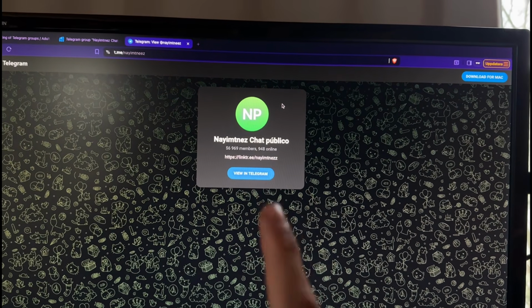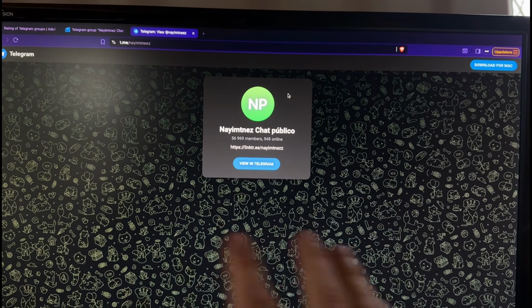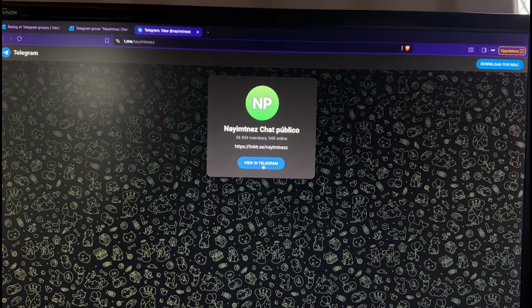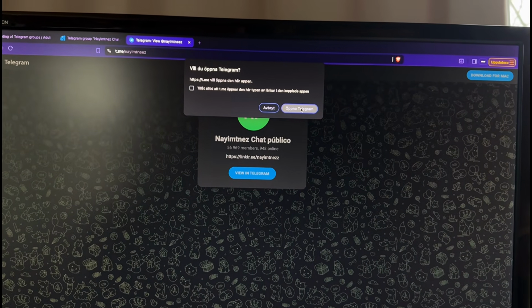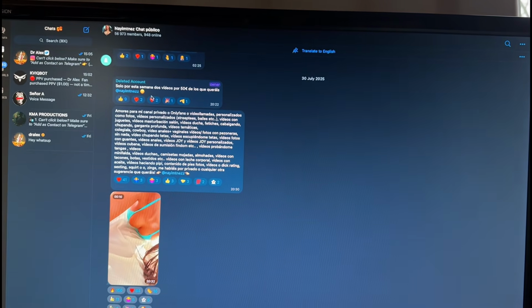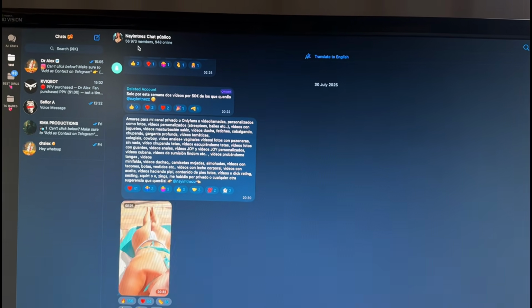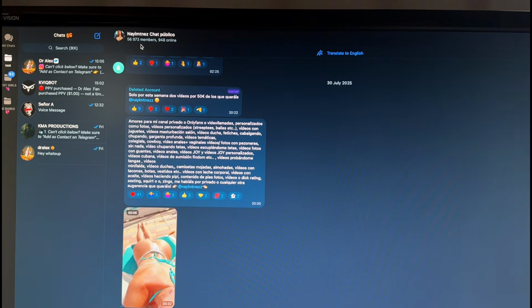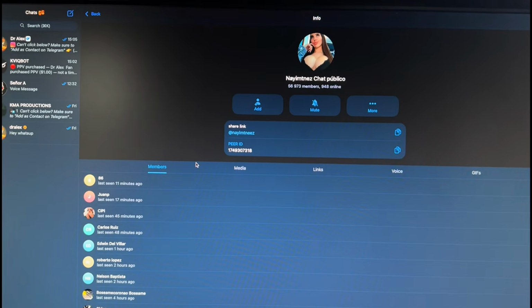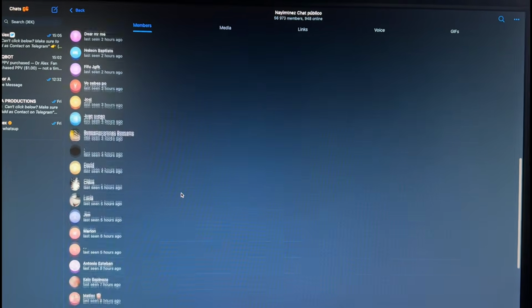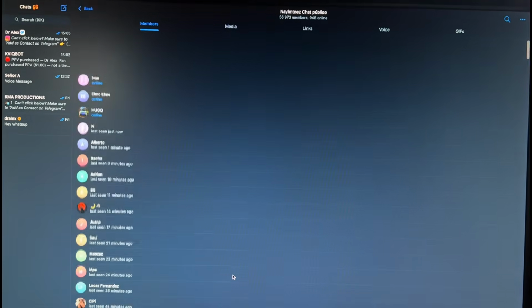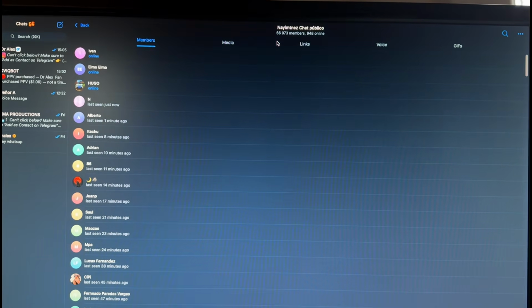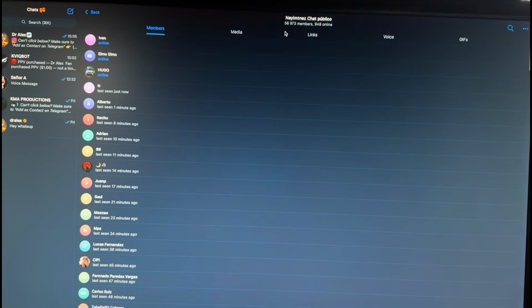Alright guys, there is an issue with screen recording this group. It just bugs out, so I'm going to do this on my phone just so I don't get blocked out again. I'm going to click open Telegram, boom, we're in the group, and now you can see it says up here members. This is what you want. You click up here and you'll see that all of these members are scrollable. It's literally infinite, so you can just click show more. It's going to go up to 56,000 members. So with this information, we can now continue.